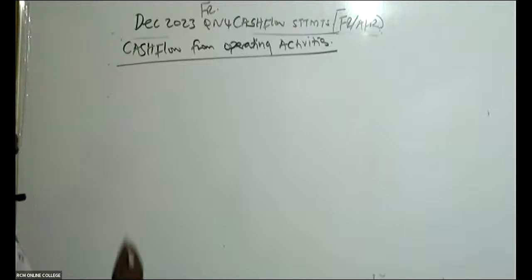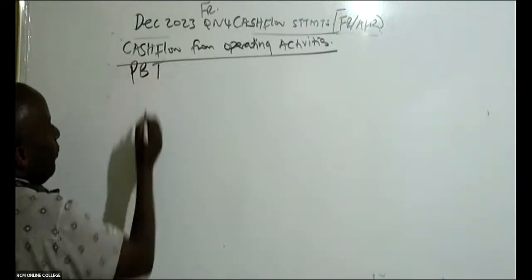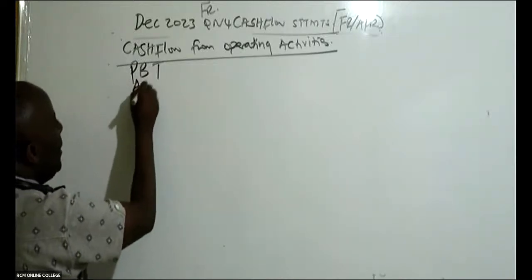Our operating activities will always give us profits. So we need to come and look at profit. We must always start with profit before tax. So you have profit before tax, and then you say adjusted for,